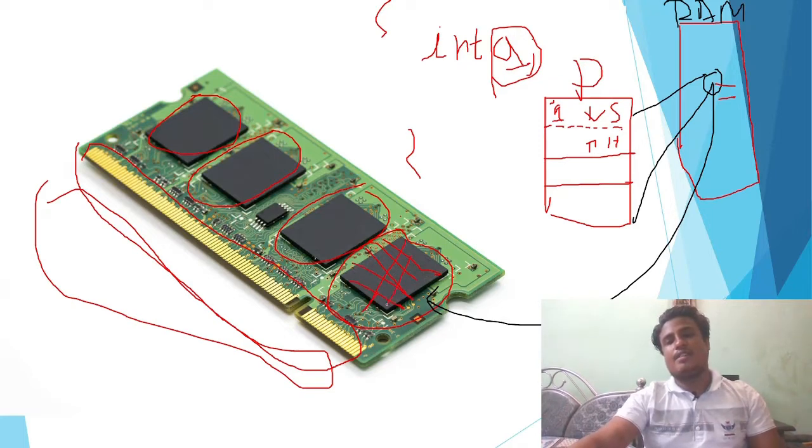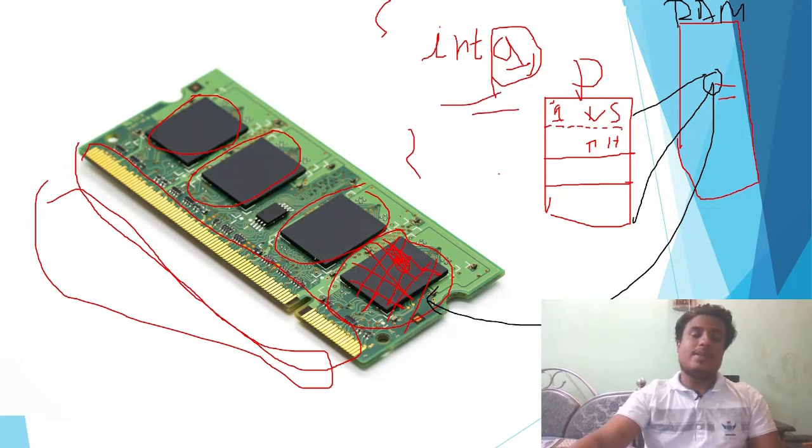This chip is some grid type structure. If you see this structure in an electron microscope, you will find this type of grid structure, and somewhere there the space is allocated for variable A. So this is where our variable A is stored. Let me zoom out this structure and also show you the microscopic view of this RAM. You will understand it better.